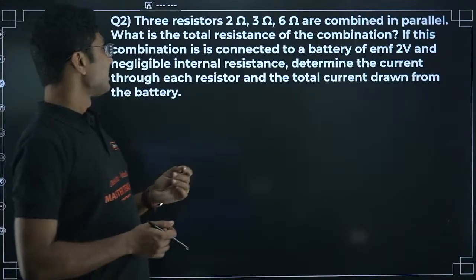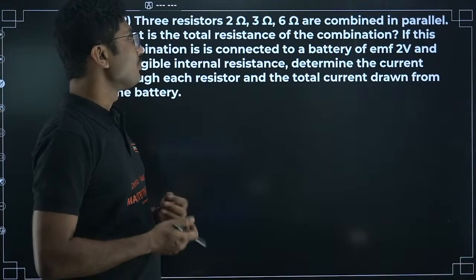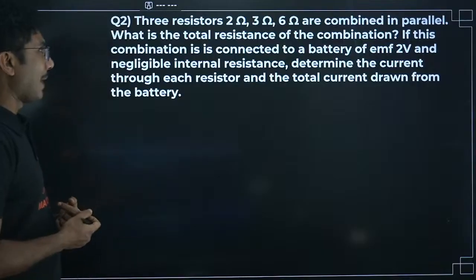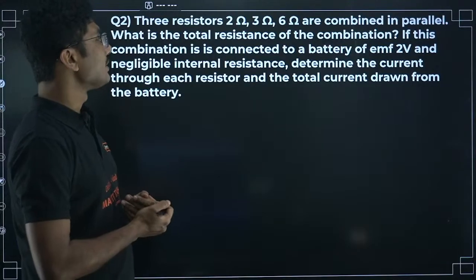Three resistors, 2 ohm, 3 ohm, 6 ohm are combined in parallel. What is the total resistance of the combination?